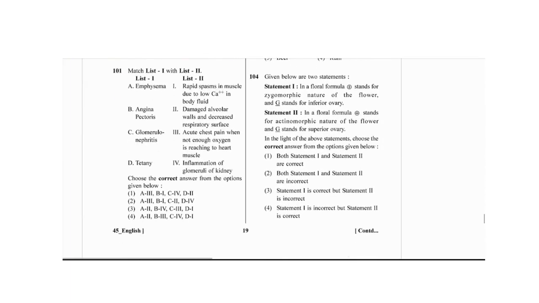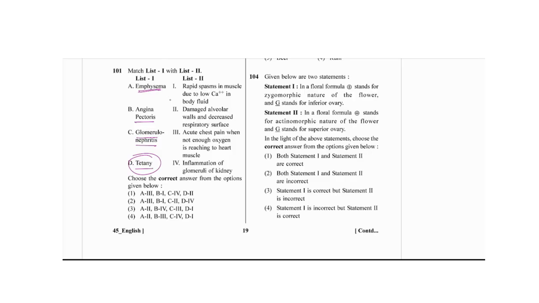Next is emphysema, angina pectoris, glomerulonephritis and tetany. These disorders they have given from the human physiology chapters, and especially from the breathing. Emphysema is given in the breathing chapter, angina pectoris from the body fluid, glomerulonephritis from the excretory products, and tetany from the locomotion. So if you have studied that, very simply you can choose the answer.